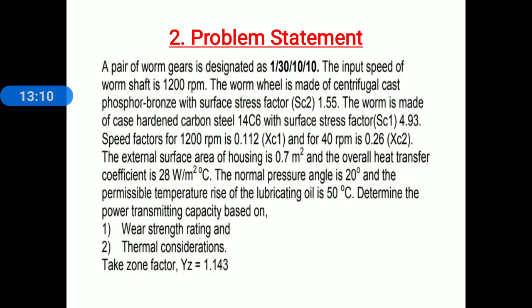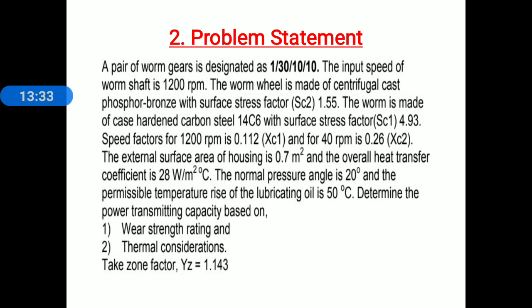The worm wheel is made up of centrifugal cast phosphorus bronze with surface stress factor SC2 1.55. SC2, remember this, surface stress factor for the worm wheel.